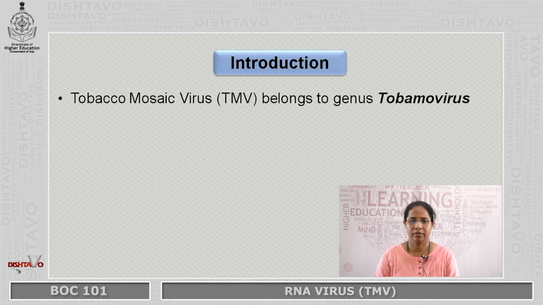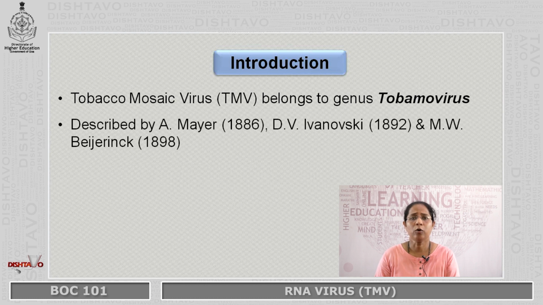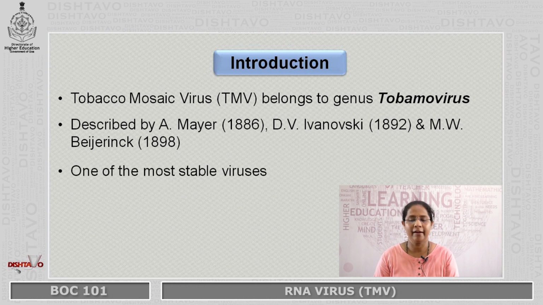Now, introduction. Tobacco mosaic virus is commonly called TMV, and it belongs to the genus Tobamovirus. It was first observed by Mayer in 1886, and simultaneously it was also studied by Ivanovsky in 1892 and Beijerinck in 1898.